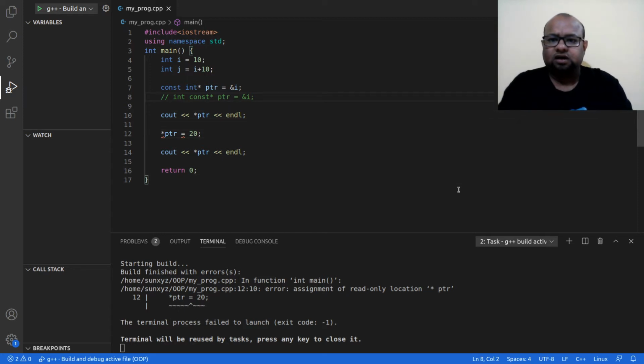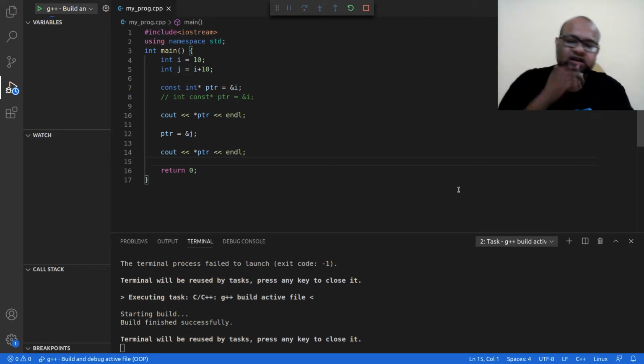The pointer was pointing to I. Now I'm going to make this pointer point to J. So in this line pointer is pointing to variable I, and in this line pointer is pointing to variable J. Let me compile and run this program.